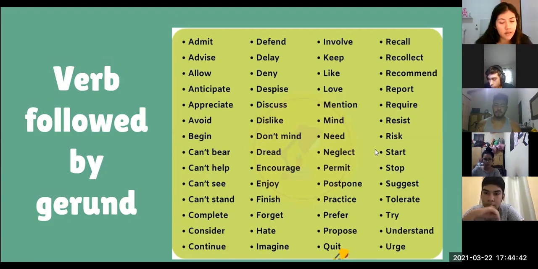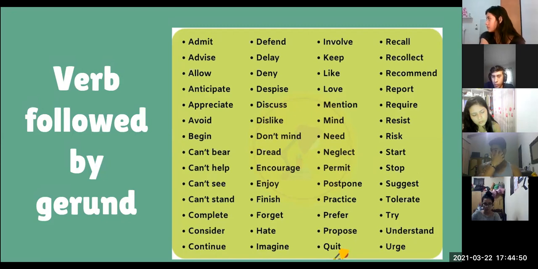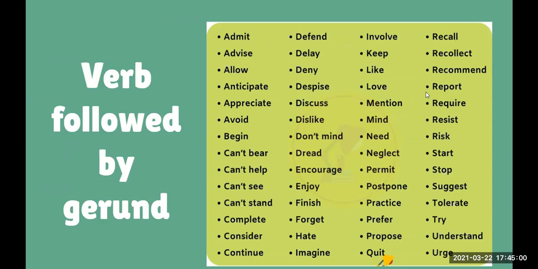Anybody else? And you, Franco? And I forget doing my homework. Very good. Okay, so remember, when we have these verbs, we need to follow them by the ing form of the verb. Okay, if we have two verbs in the same sentence.